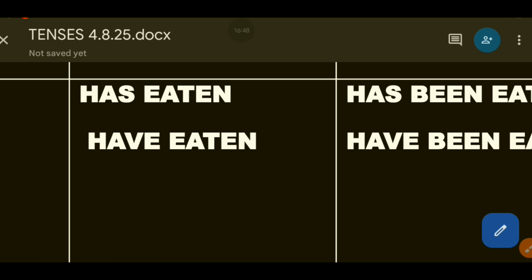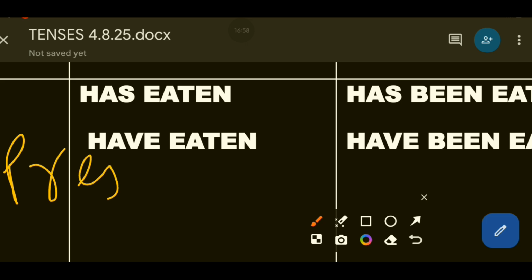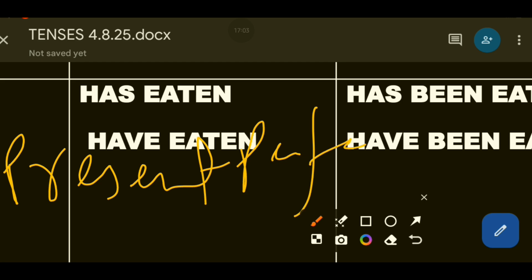Has eaten, okay, this is actually present perfect tense. Which tense is this? This is present perfect, okay. Has eaten is present perfect, right. Present perfect means some activity which had begun recently and has been completed, okay. It is in the present perfect tense.